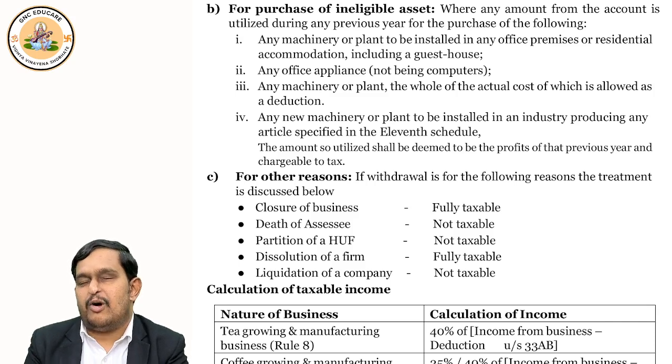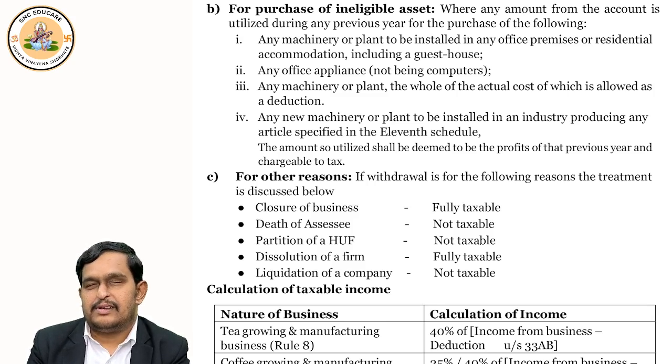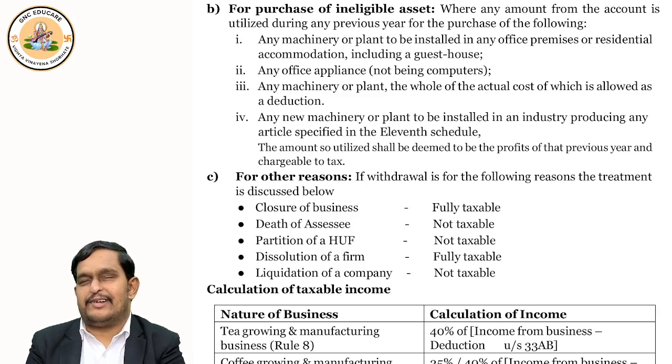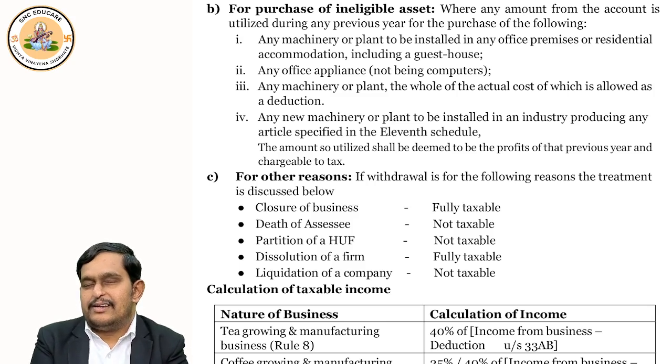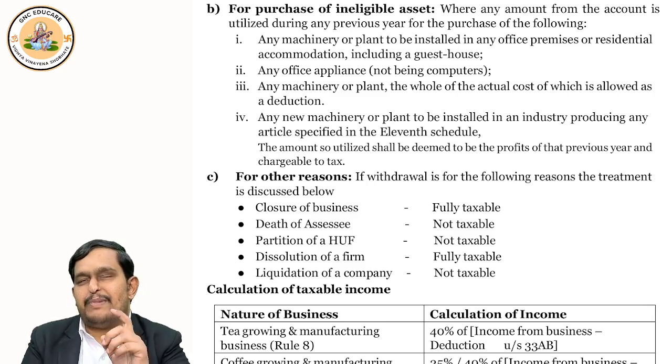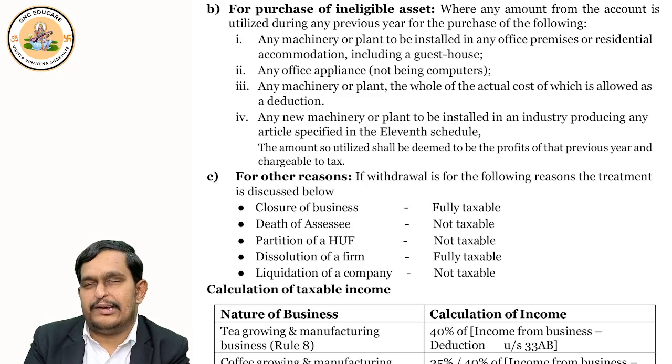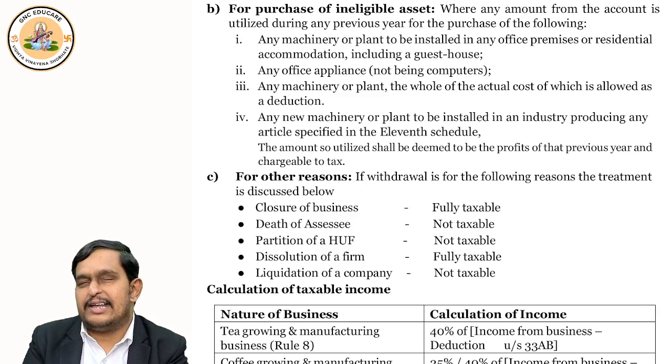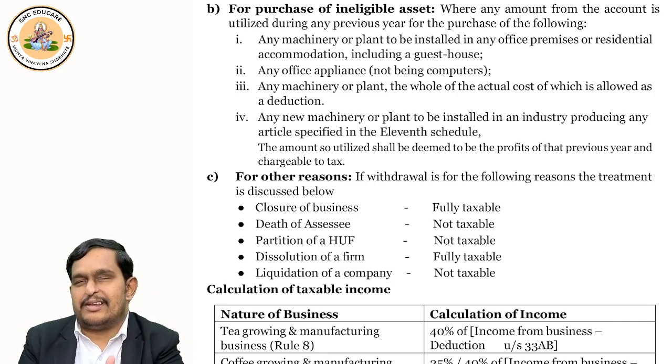Now, some other reasons may also be there why you may withdraw the money. Whatever is taxable I'll group in one, and whatever is not taxable I'll keep in another group. Suppose it is partition of HUF, Hindu undivided family, liquidation of a company, or death of an associate. What I said: partition of HUF, liquidation of company, death of an associate.